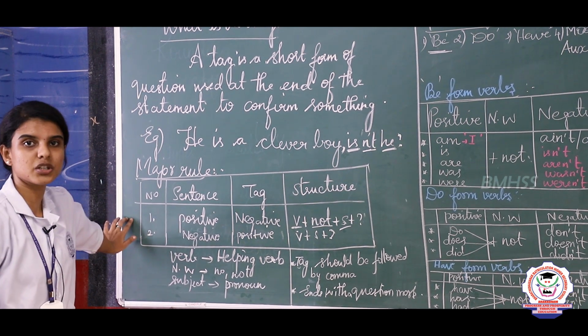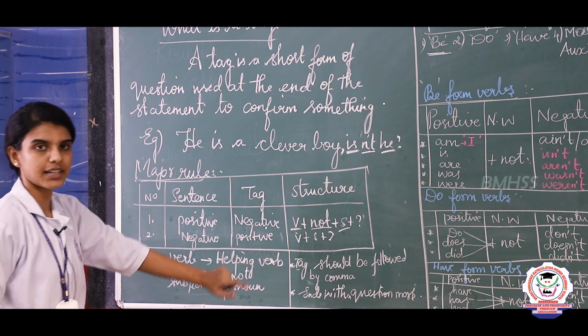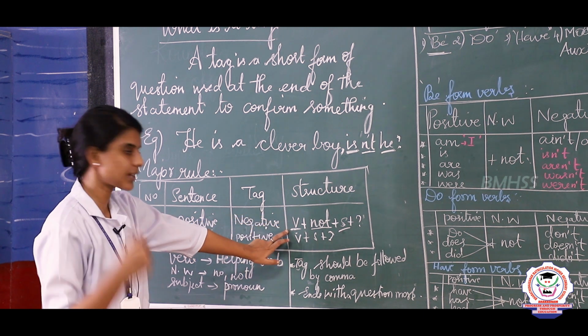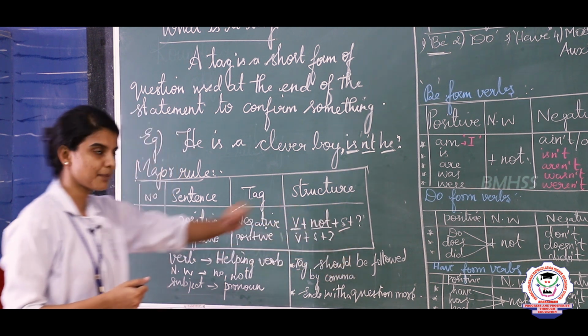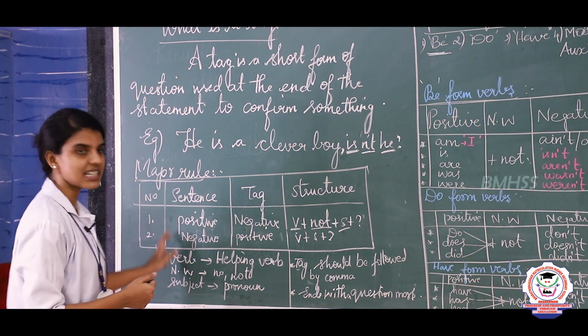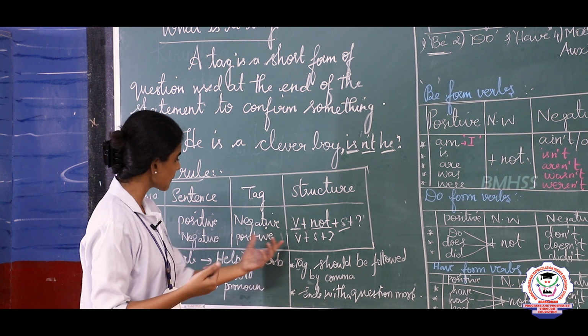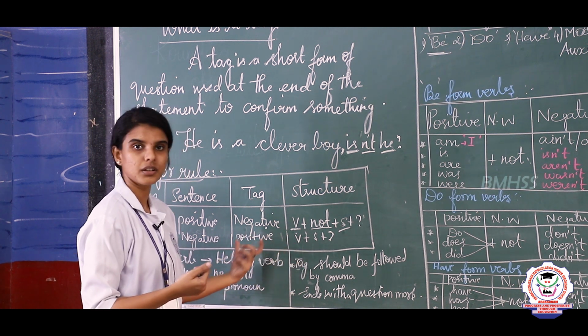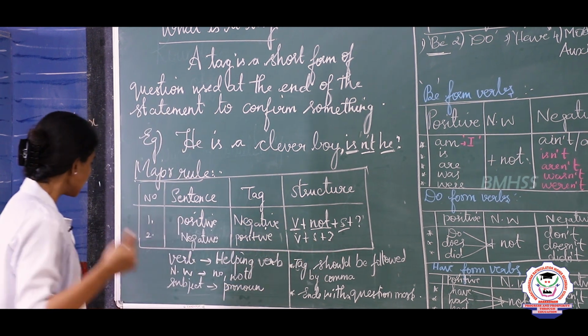Now I am going to recall it for you. These are the major structures that should be followed. If the sentence is positive, the tag should be negative. The structure to make a negative tag is verb plus not plus subject plus question mark. If the sentence is negative, the tag should be positive. The structure for a positive tag is verb plus subject plus question mark.